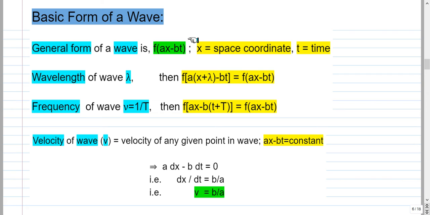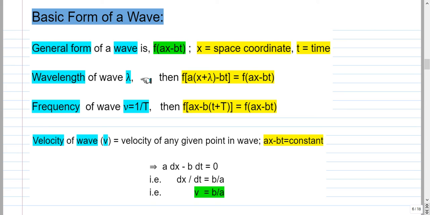The general form of a wave is f of ax minus bt, where x is the space coordinate and t is time. a and b are real numbers. Since the wave function is a function of both x and t, there will be periodicity associated with the space coordinate x and also periodicity associated with time t.